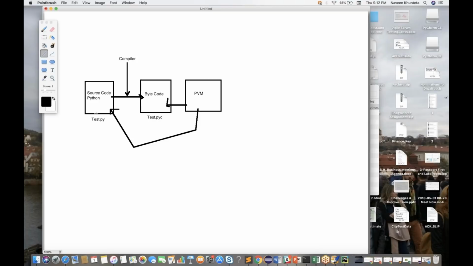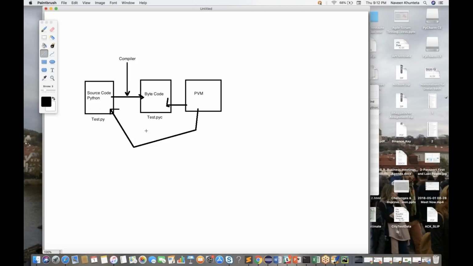Remember always that bytecode will be generated only when a Python script is imported as a module. It means this bytecode will be generated if you are using the py_compile module. If you don't want to use the bytecode, the PVM will directly execute your source code, right? So always remember this concept.